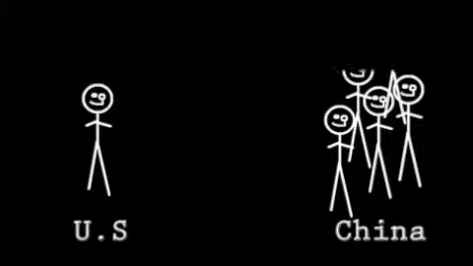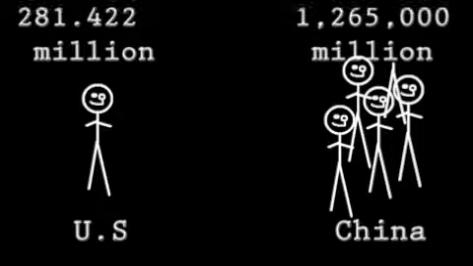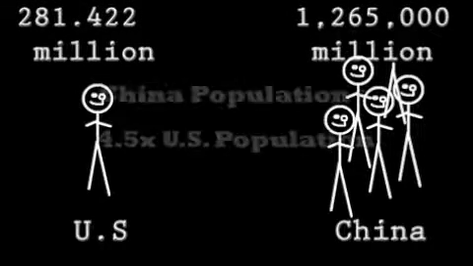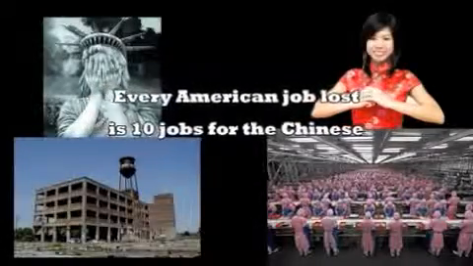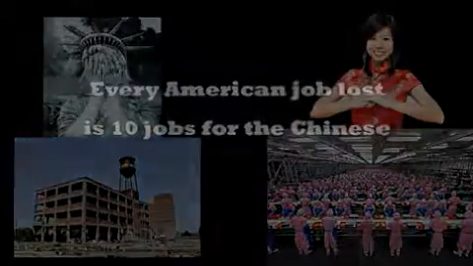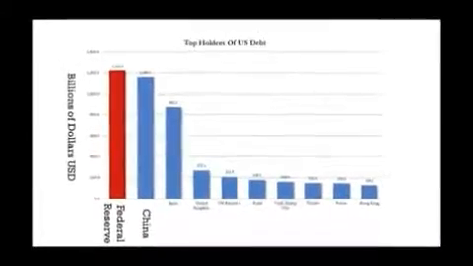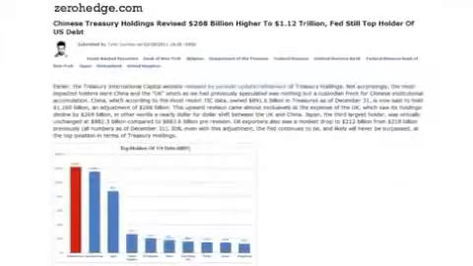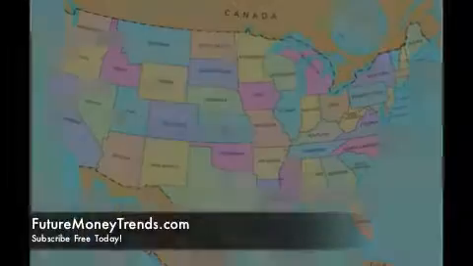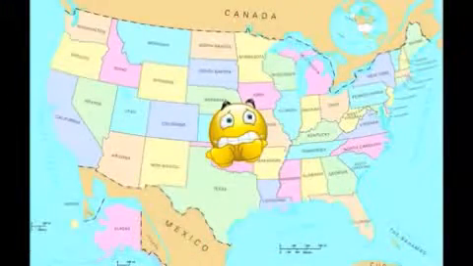For better perspective, China's population in 2000 was 1,265,000,000, whereas the U.S. had 281,422,000 people. This makes their population 4.5 times that of the U.S., but they are gaining nearly 10 times as many manufacturing jobs as we are losing. Additionally, China is almost the biggest holder of U.S. debt, second only to the Federal Reserve. China is estimated to hold over $1 trillion of our debt as of February 2011. This definitely does not sound like a good trend for the United States, but what does China think about it?